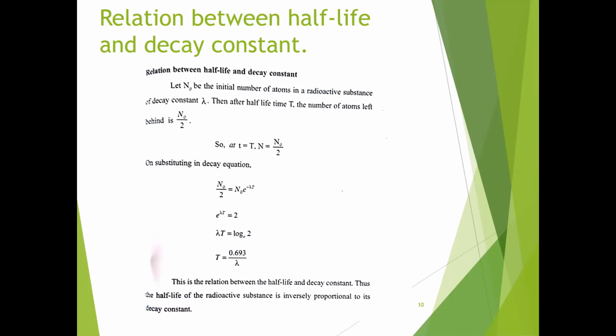Substituting in the decay equation, n0 by 2 is equal to n0 e to the power of minus lambda T. Therefore, e to the power of lambda T is equal to 2. Lambda T is equal to log 2, and log 2 is 0.693. So T is equal to 0.693 by lambda. This is the relation between the half-life and decay constant.